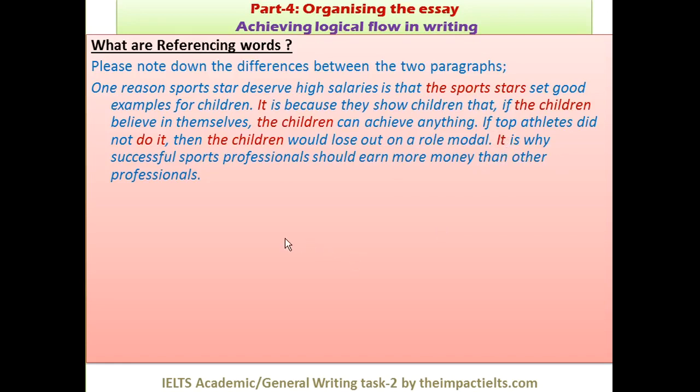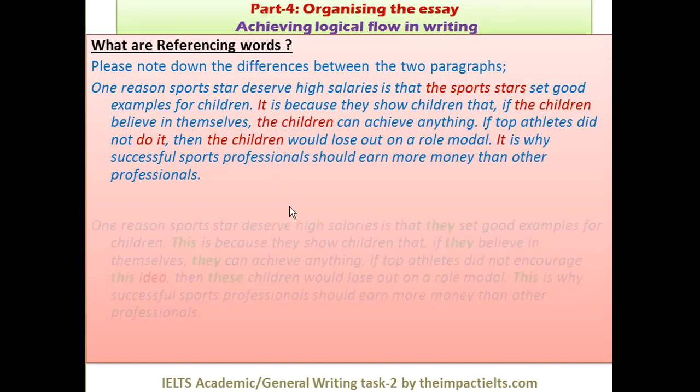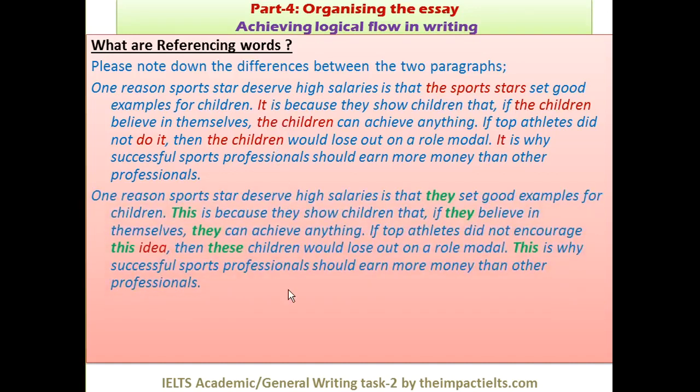So let's try to understand what is recommended in writing: replacing these terms with reference words. So you can see now the way I have changed it, right? Instead of the sports stars, I have used they. So most of the time, the children, they, this, these.